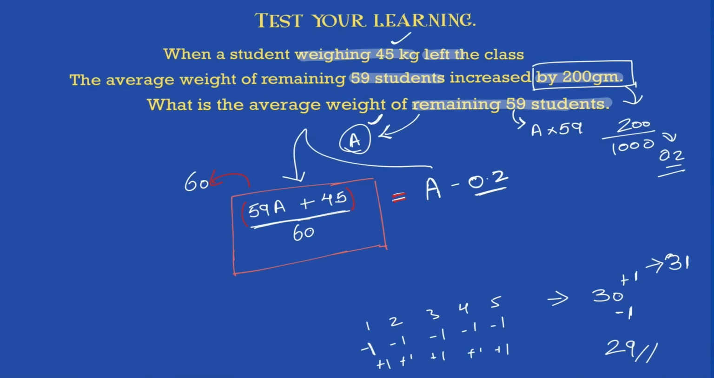Because this is one and the same thing. Because this is the average when we had 60 students intact, which means the student didn't leave. Okay, so this should be equal to this, yes, because we are saying one and the same thing. And what is the logic?